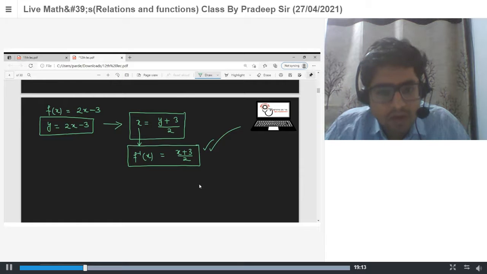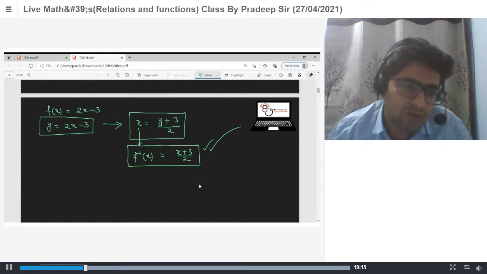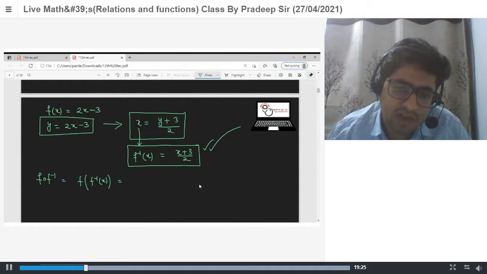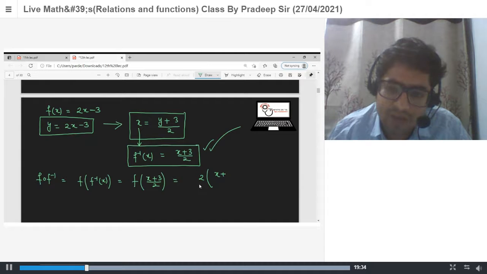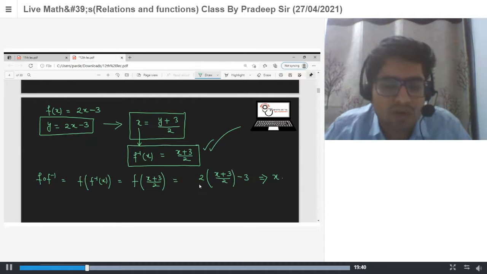Yes, sir. You can simply verify that f o f inverse is what? So f of f inverse x. F inverse x is x plus 3 by 2. So now f of this value is 2 into (x plus 3)/2 minus 3. If you simplify this, you will get x. So f of f inverse is x, which is an identity function on R.